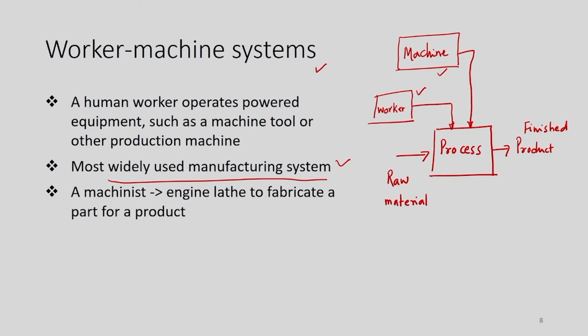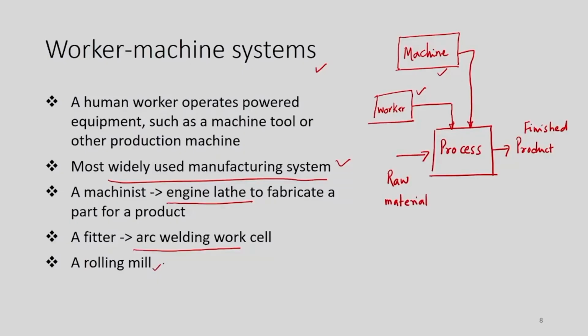Some of the examples are there on the screen: an engine lathe or a lathe machine, and an arc welding machine can also be considered a worker machine system. Welding, as you know, is a fusion process or a joining process.